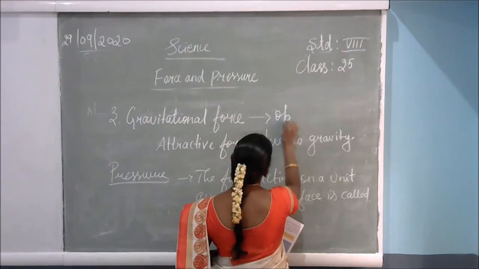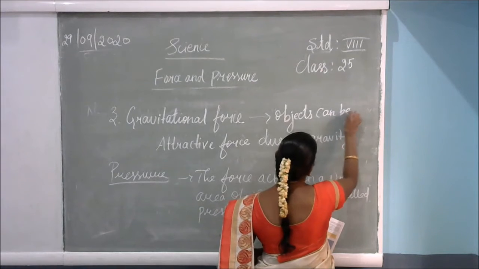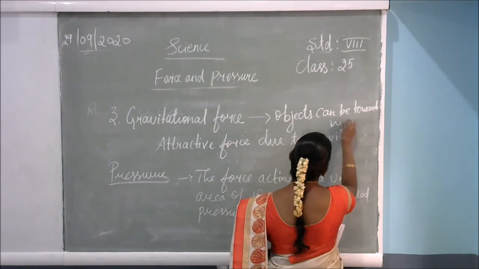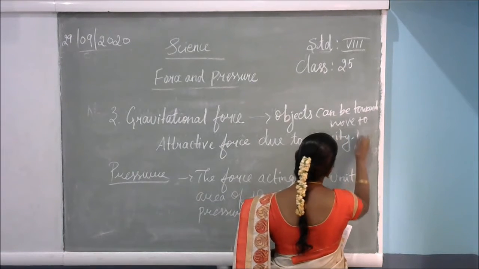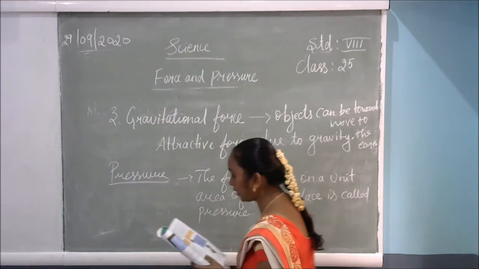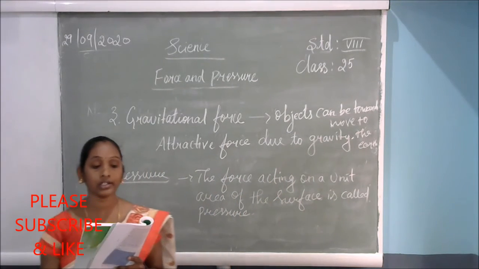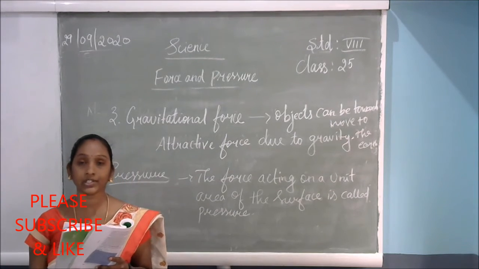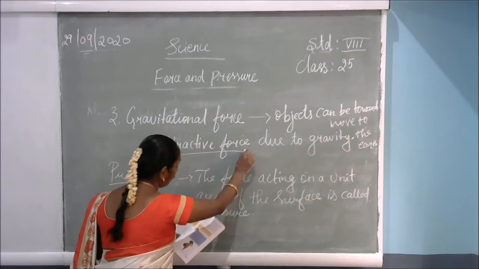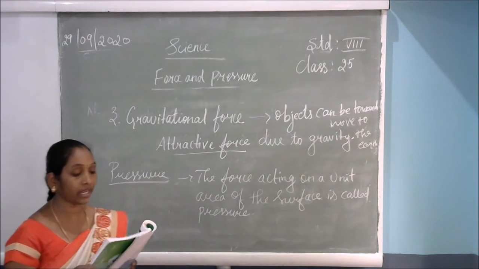Objects move towards the earth. That is called what? Gravitational force. This force is called the force of gravity or just gravity. This is an attractive force. The other name of the gravitational force is what? Attractive force. It will attract the object, then only the object can come to that place.